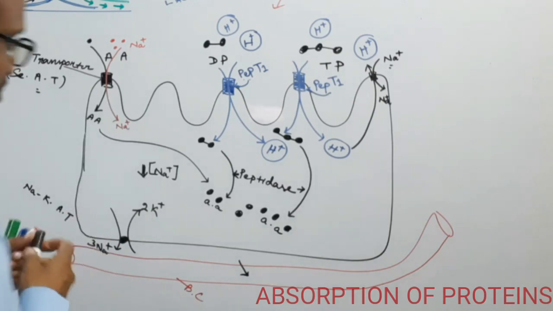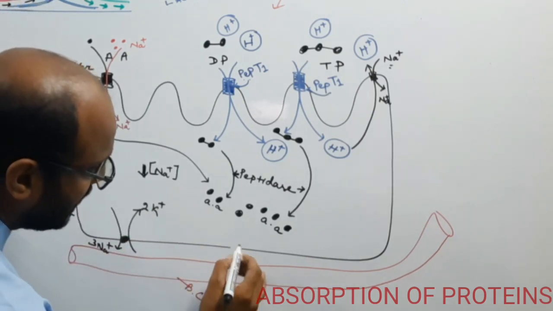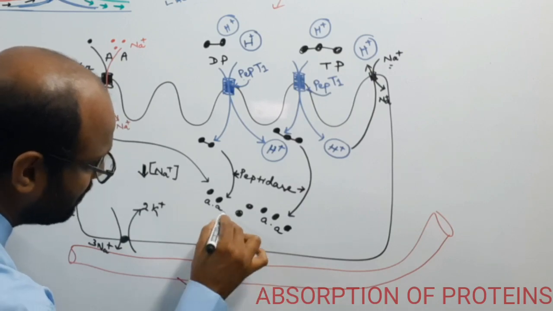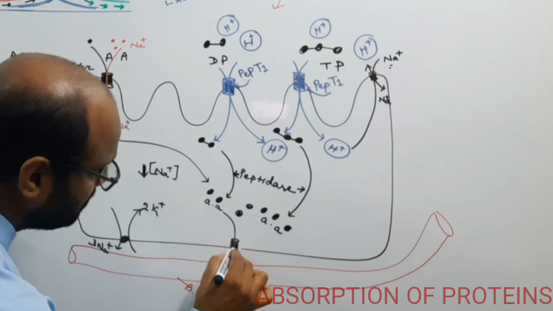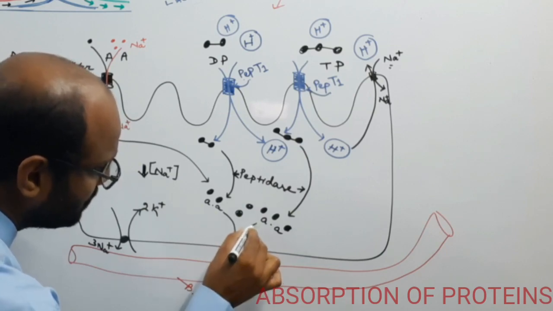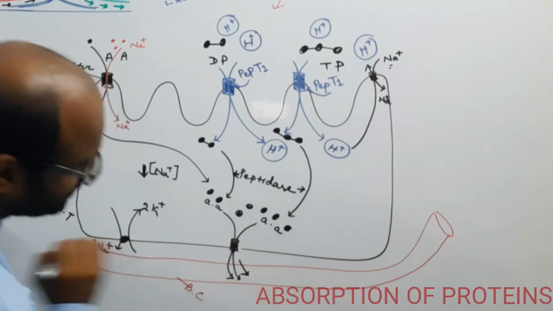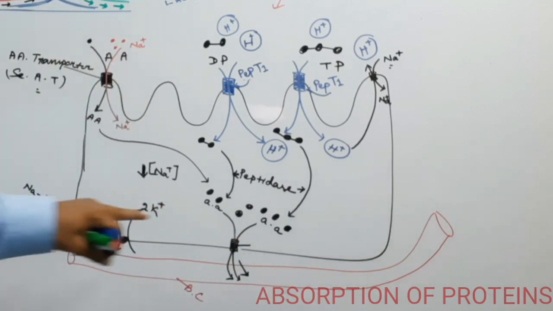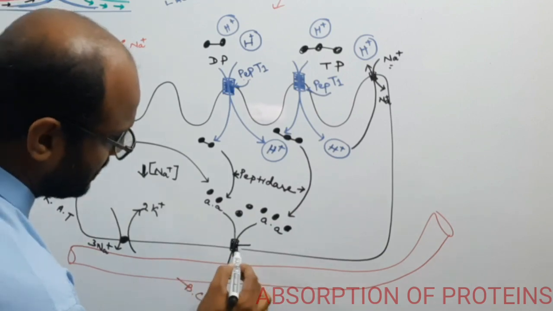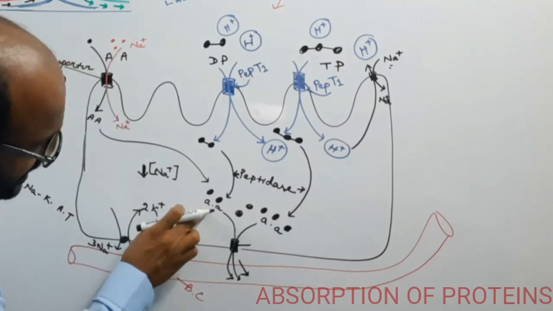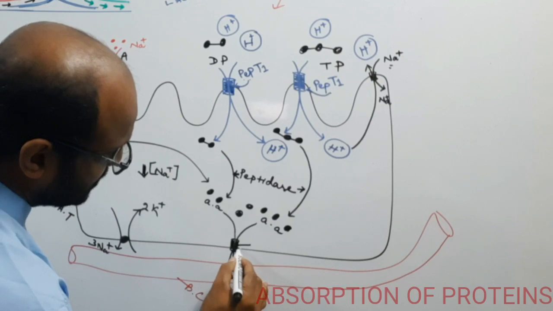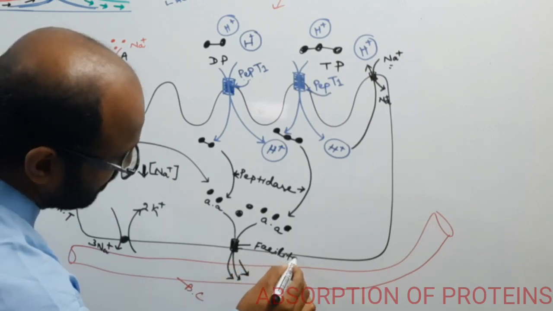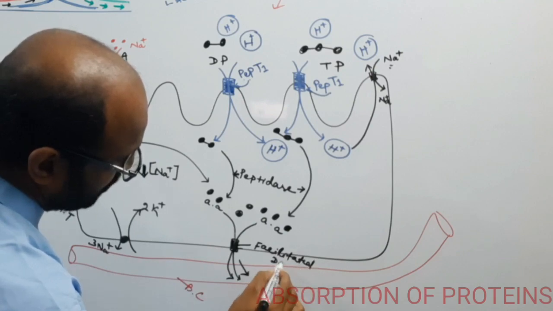So there is another channel which helps the transport of amino acid from inside to outside, and this channel is the amino acid transporter, and it allows the amino acid to go from inside to outside, and this process is known as facilitated diffusion.